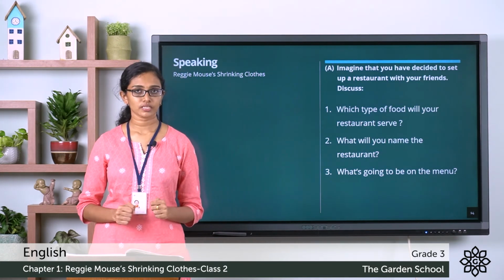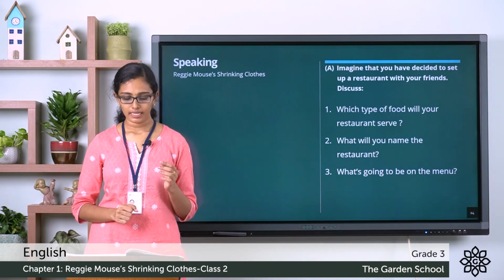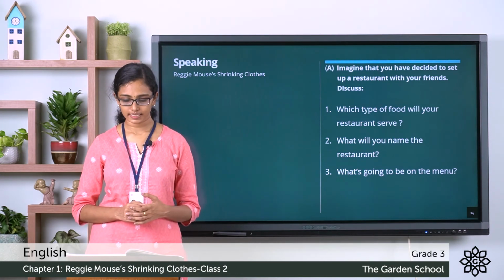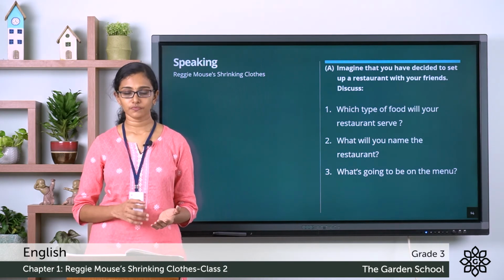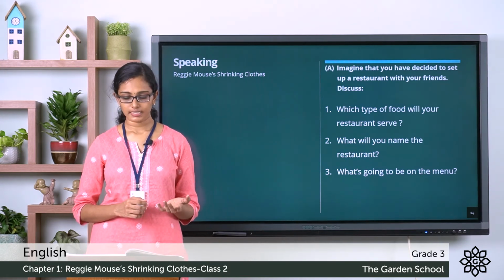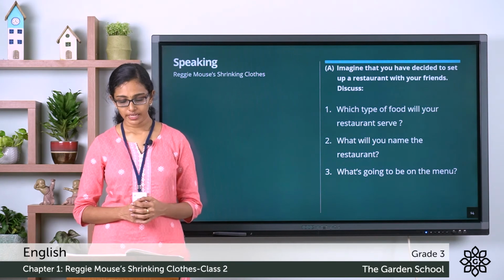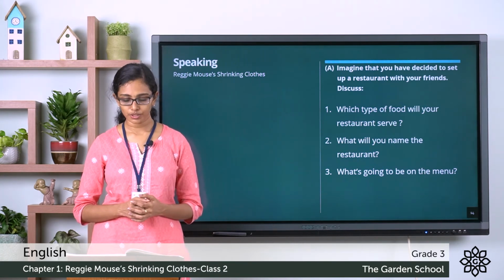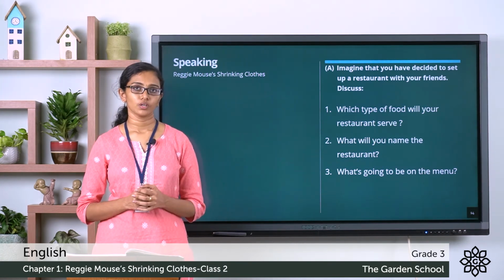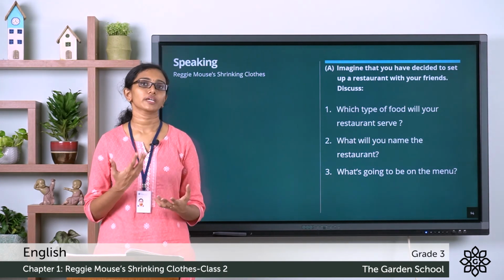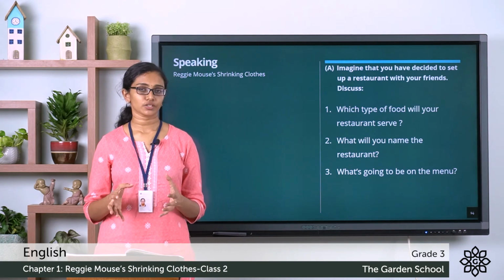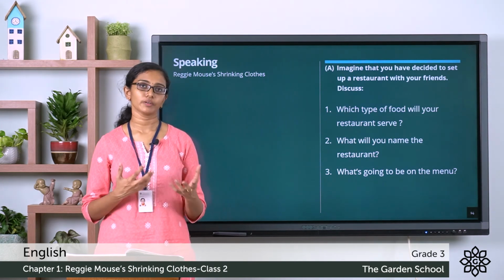There are two sections given here. The first one, A. Imagine that you have decided to set up a restaurant with your friends. Discuss which type of food will your restaurant serve. What will you name the restaurant? What's going to be on the menu? So this is about initiating a conversation or responding to a conversation. So this section is to improve your speaking skills or communication skills.